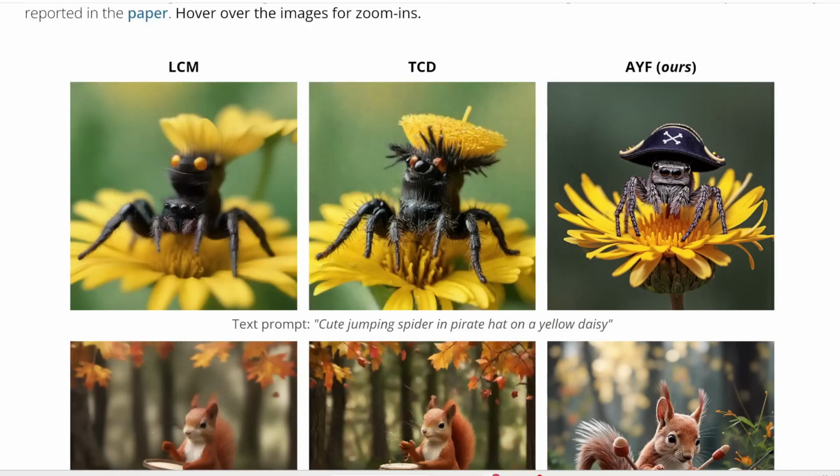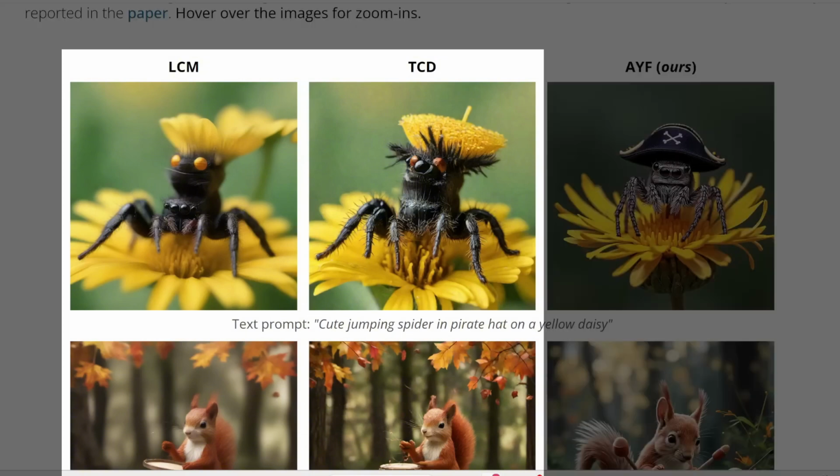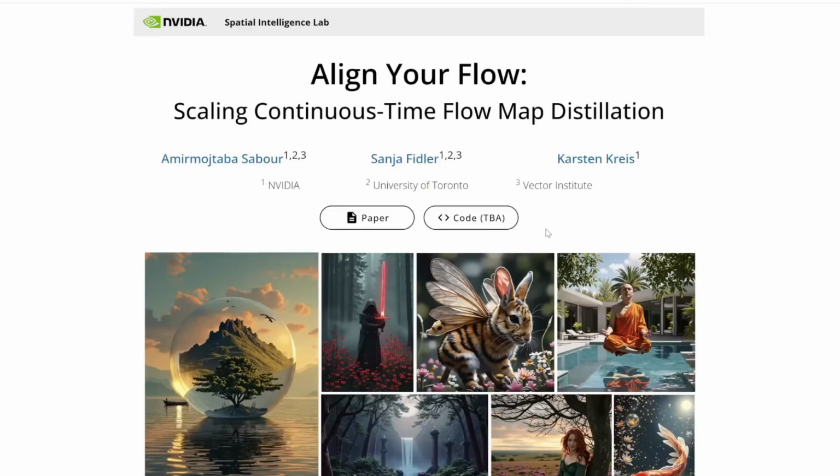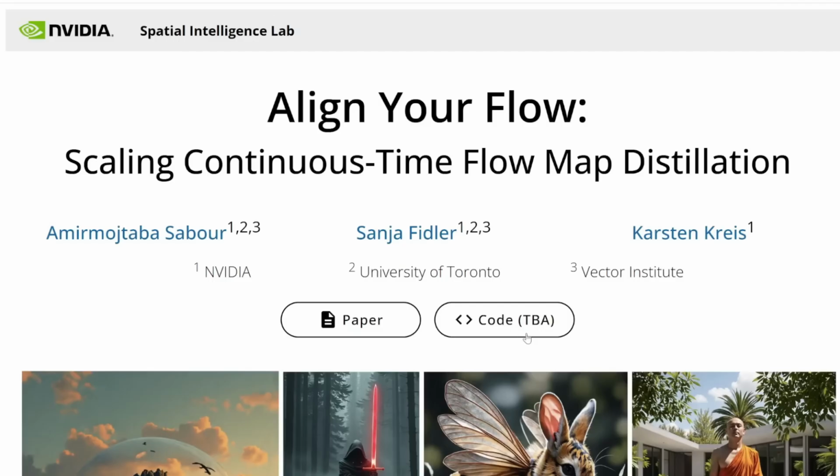Generating images with this requires far fewer steps. Now, if you put this next to other methods like LCM or TCD, you'll observe a dramatic difference in its superior results. Now, the quality of LayerFlow is just much better. You'll see a code button at the top, but it just sends you back to this page. They seem like they're going to release it though, so watch out for that.